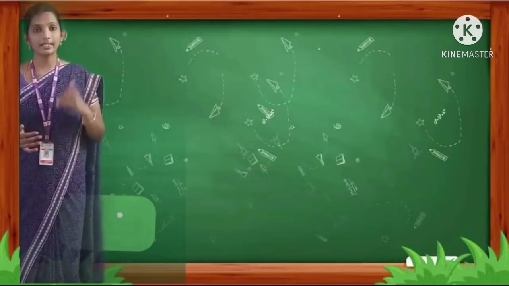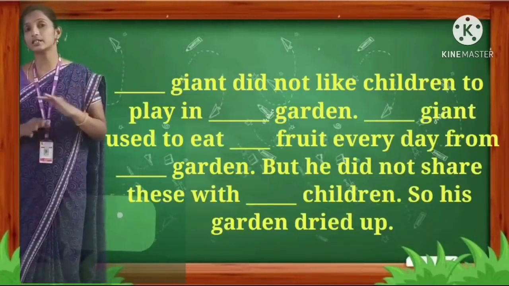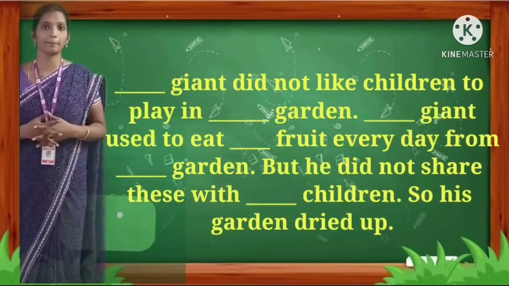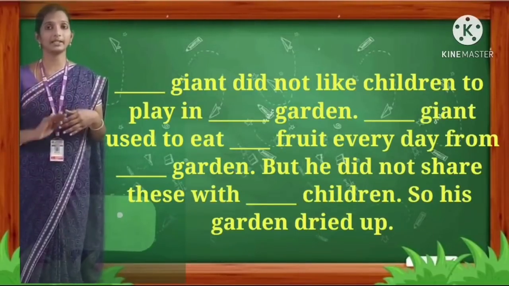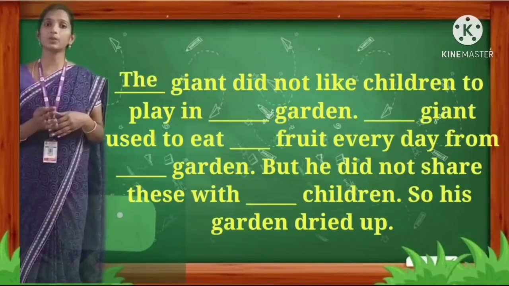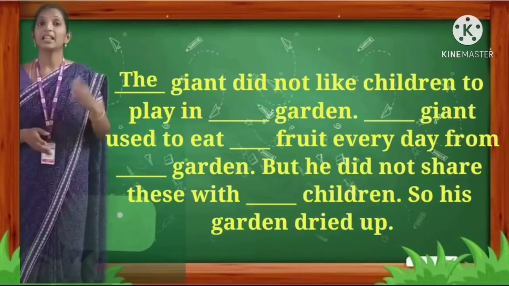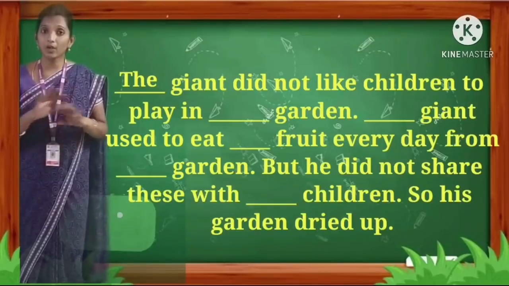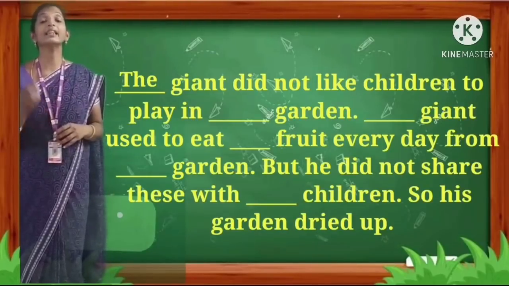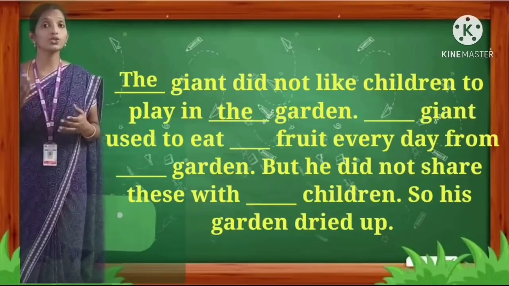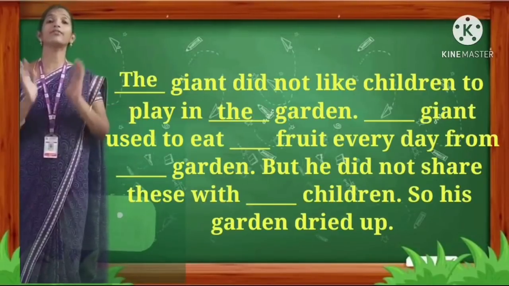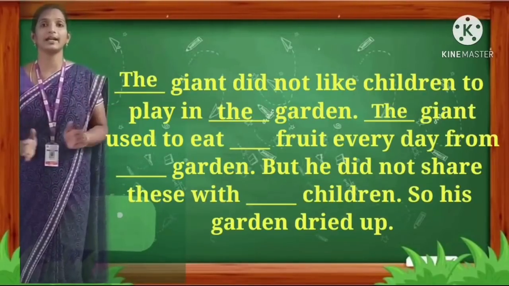Okay. Next sentence. Dash giant did not like children to play in dash garden. Here the noun giant is repeating again. So we have to use the article the. The giant did not like children to play in the garden. Dash giant used to eat dash fruit every day from dash garden.